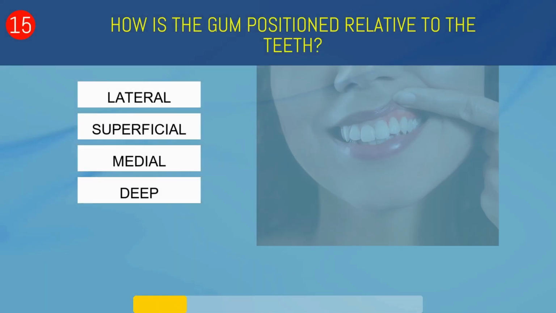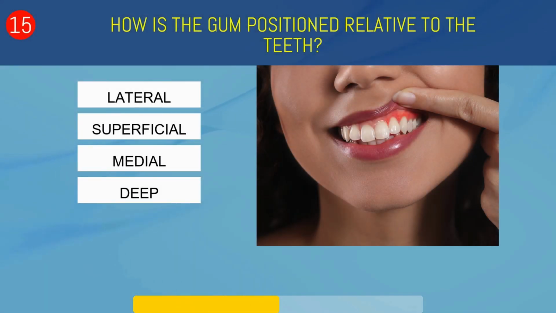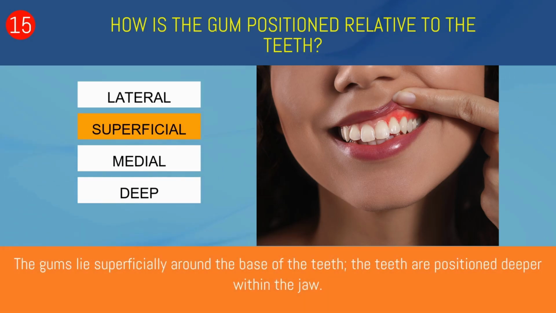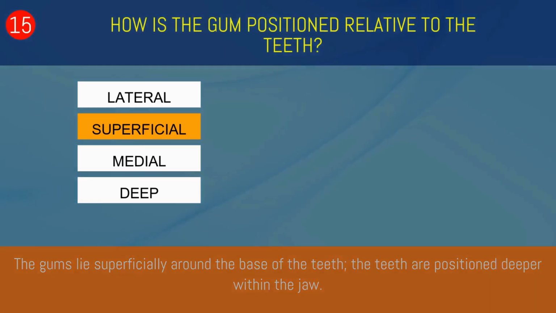How is the gum positioned relative to the teeth? Lateral, superficial, medial, or deep? Superficial. The gums lie superficially around the base of the teeth. The teeth are positioned deeper within the jaw.